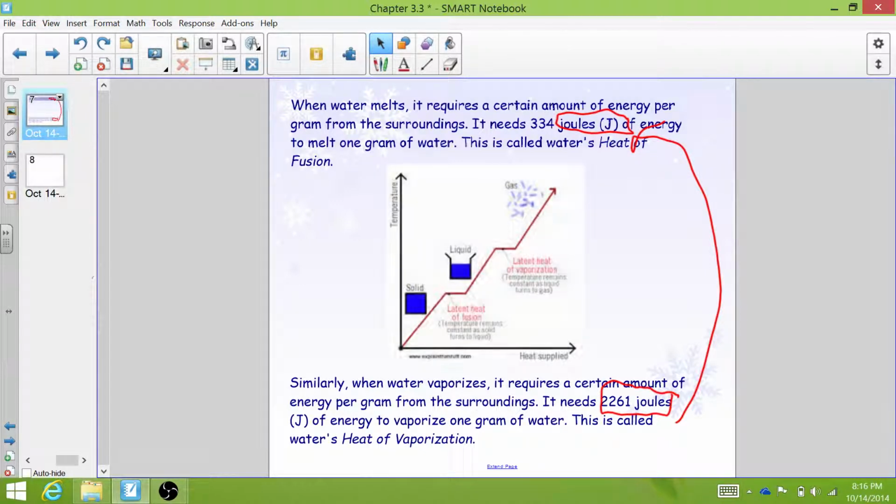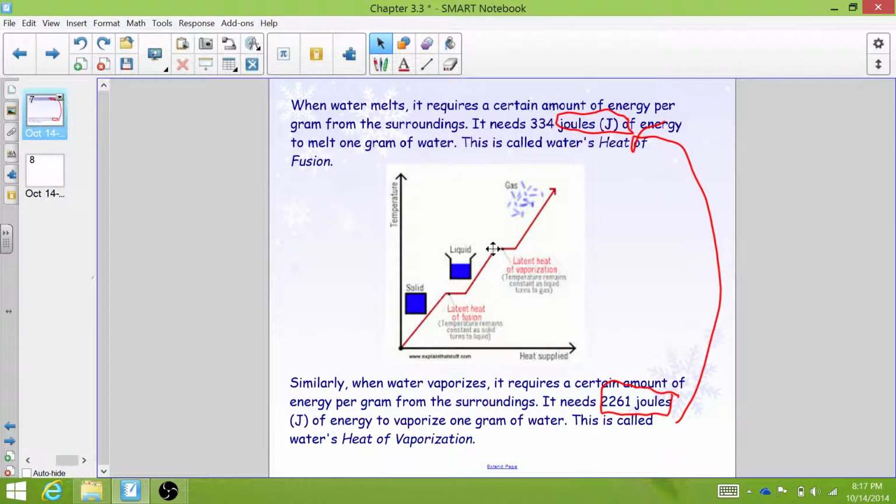And you can see that here in our phase change curve. When water is a solid, we put energy in and it heats up. And once it hits this first plateau, this is the heat of fusion. I have to put in 334 joules of energy per gram in order to get it to go from a solid to a liquid. And all of the energy I'm putting in, all of the heat energy, goes toward that heat of fusion, goes toward the process of breaking the bonds between the particles and changing from a solid to a liquid.